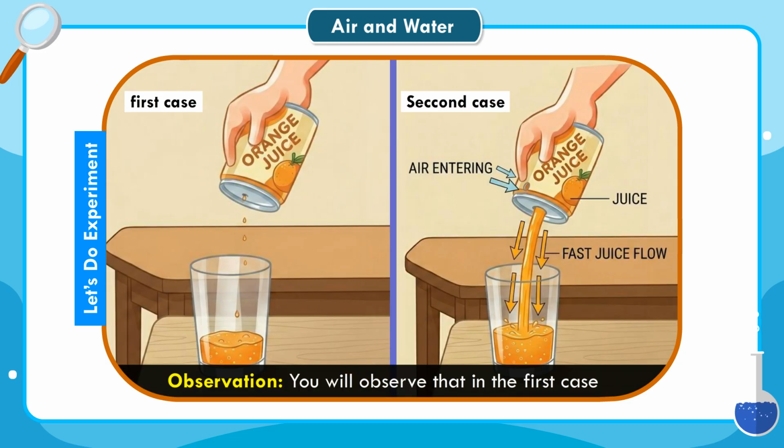Observation: you will observe that in the first case, when the can had one hole, juice was coming out very slowly. However, when 2 holes were made, the juice flowed out rapidly. This is because air enters through the second hole, and its pressure pushes the juice out of the can quickly.